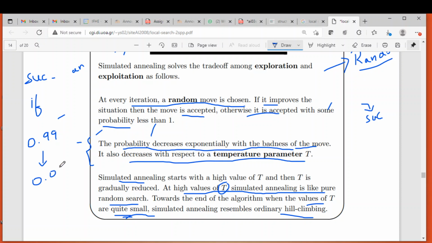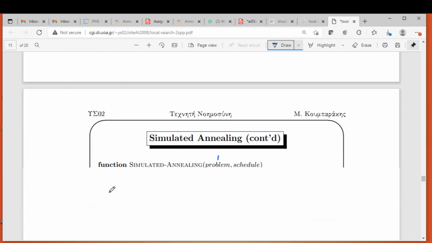In that case, it may not accept anything which is not better than the current state, which is very similar to the pure version of hill climbing, which does not allow any downhill movement. So this is a trade-off between the random walk and the downhill movement. That is exactly what simulated annealing is doing here.